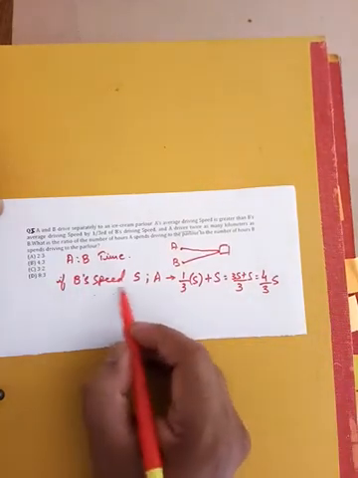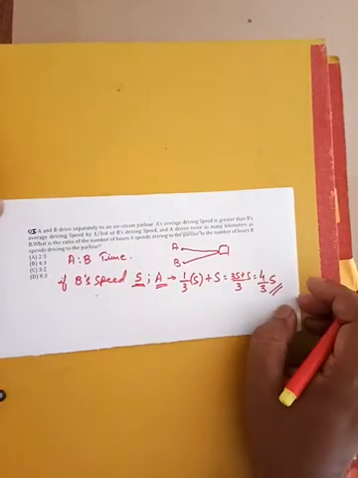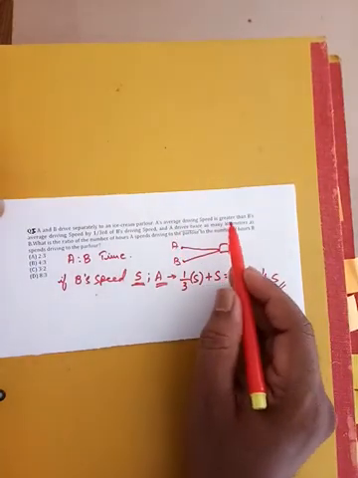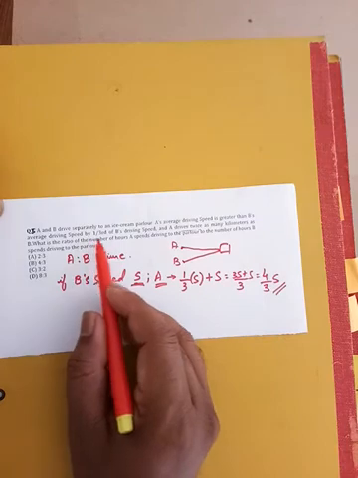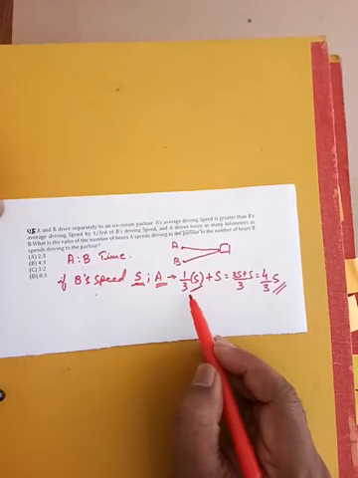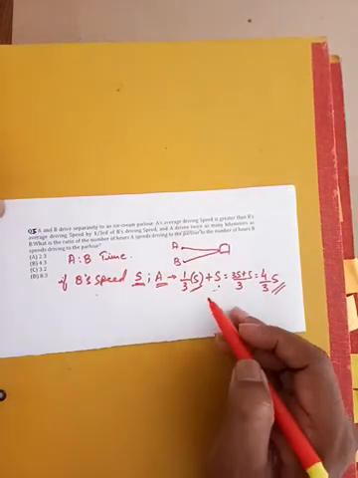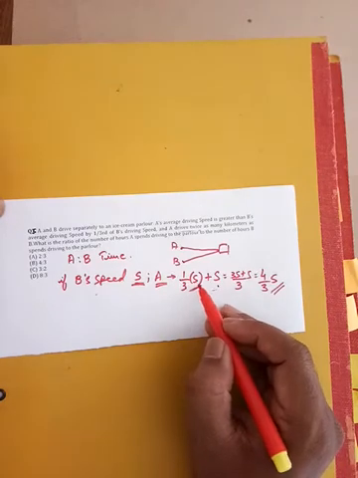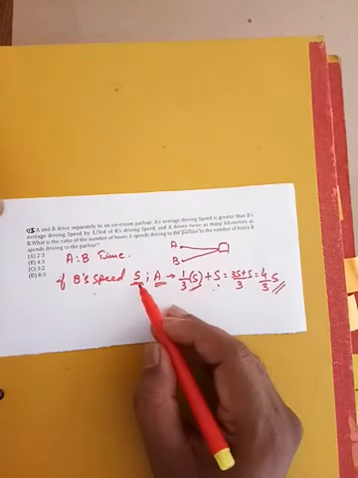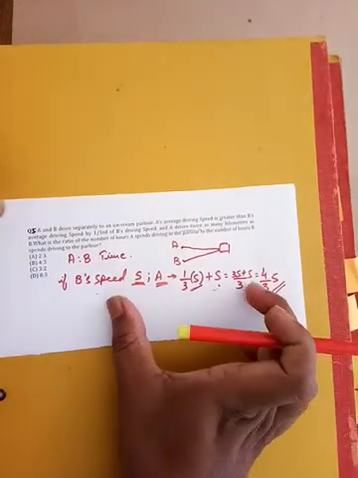So if B's speed is S, then the speed of A is going to become 4 by 3 times of S. I got this because of the statement. I will repeat it: A's average speed is greater than B's driving speed by 1 by third of B's driving speed. So 1 by third of B's driving speed, plus the actual speed of A. You need to consider this too; you can't just write 1 by 3 times of S. So 1 by 3 times of S plus S, that is the normal speed of B, and if you simplify, you get 4 by 3 times of S. So we got the speed relation of A and B.